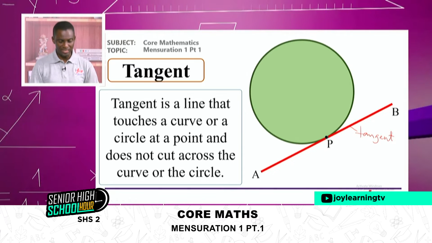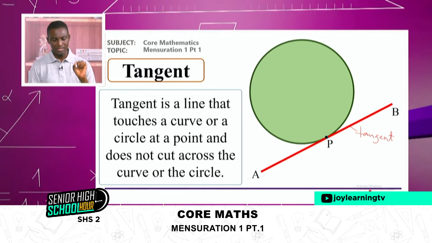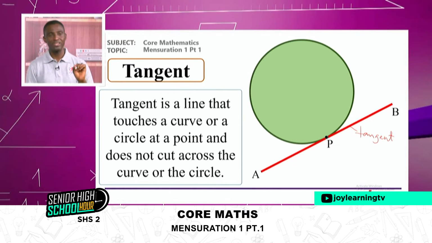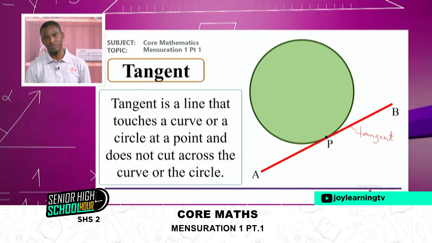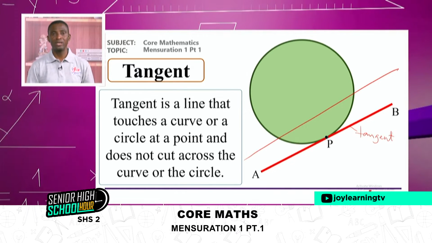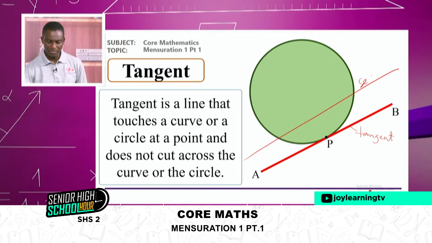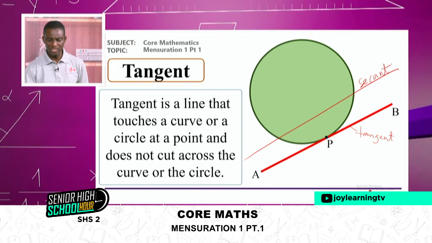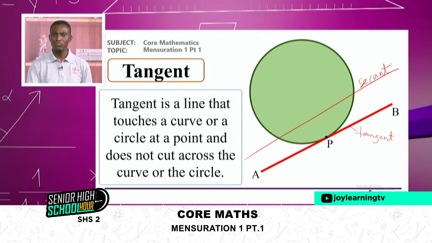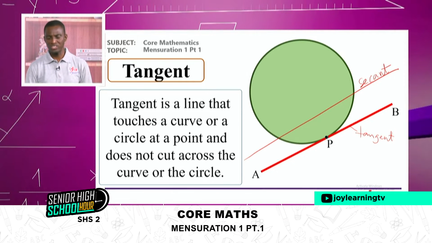So by definition, we can say a tangent is a line that touches a curve or a circle at a point and does not cross the curve or the circle. The moment it crosses, it's no longer a tangent. This is called a secant. Any line that passes through a curve or a circle is called a secant.